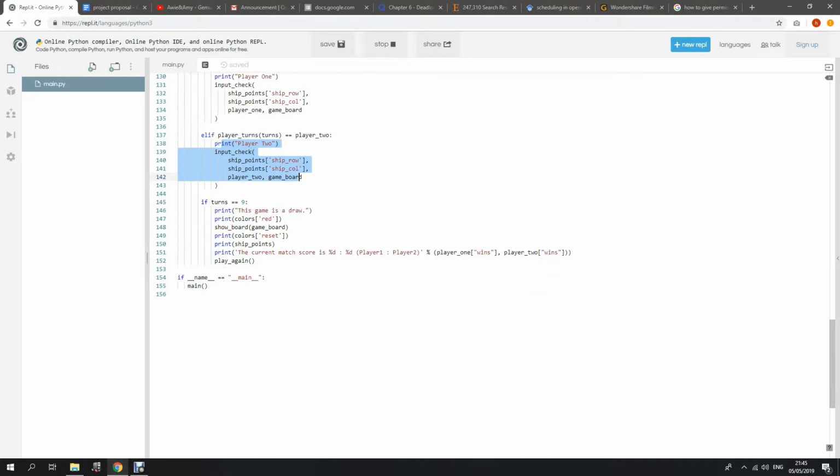Okay. If the players have put in nine guesses and the players don't meet the exact point of the ship, the game is a draw. Both players draw, and it will print in red color, and it will show the current score for both players is 0-0.